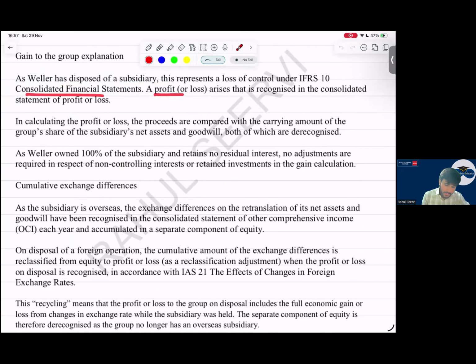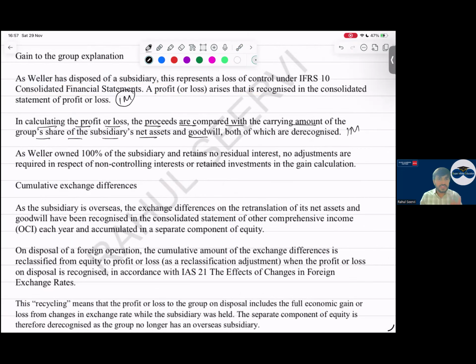CFS, a profit or loss arises that is recognized in the consolidated profit. So 1 mark. As I mentioned, as control is lost, profit and loss is recognized. In calculating the profit or loss, the proceeds are compared with the carrying amount of the group share of the subsidiary's net assets and goodwill. Both of which are derecognized.